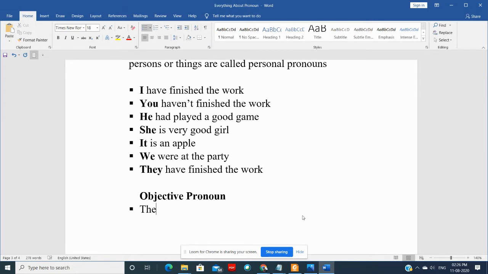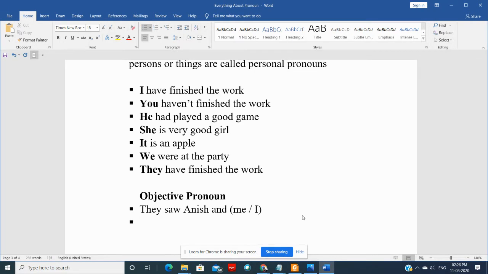For example, they saw Anish and now suppose you have given here two options, me slash I. We'll see each of them.